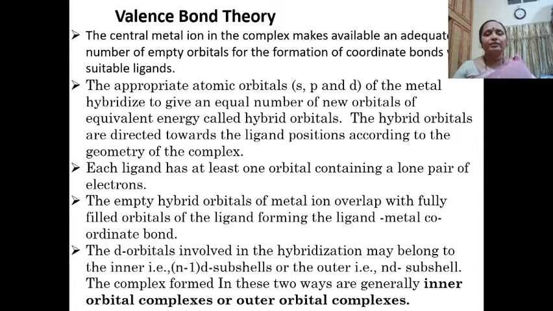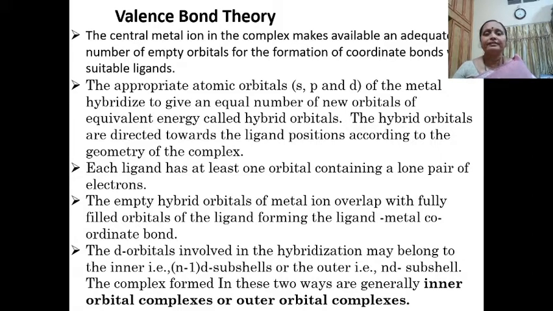Recollecting the valence bond theory, the central metal ion will make available an adequate number of empty orbitals for the coordinate bond formation with suitable ligands. Appropriate number of s, p, d and f orbitals of the metal will hybridize to give new hybrid orbitals, and these hybrid orbitals are directed towards the ligand position according to the geometry of the complex.